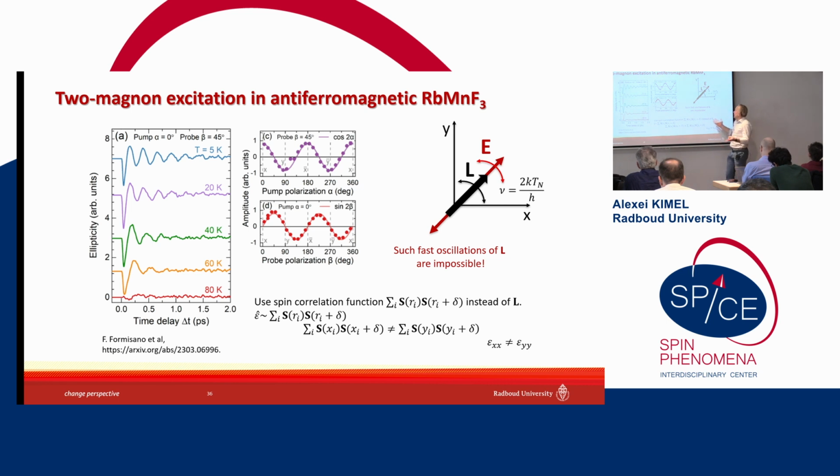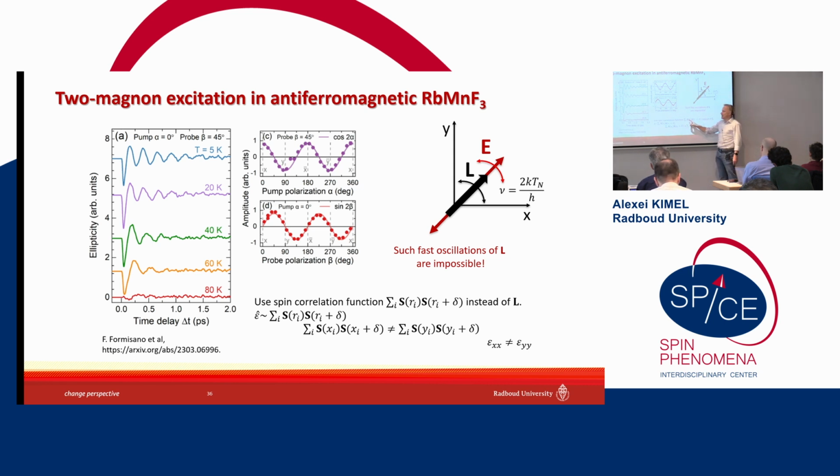And then the antiferromagnetic Néel vector can have either longitudinal dynamics or transverse dynamics. So it must be transverse dynamics, and it should have this high frequency, which is nonsense, obviously, because this frequency is twice larger than the highest frequency in the spectrum of magnons. How can it be? And actually, we realized that at the edge of the Brillouin zone, you may have problems if you describe spin dynamics in terms of the antiferromagnetic Néel vector.